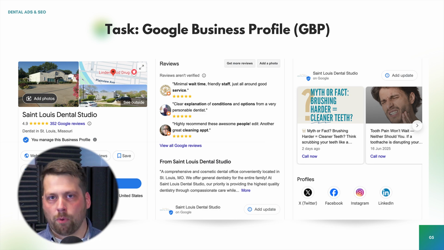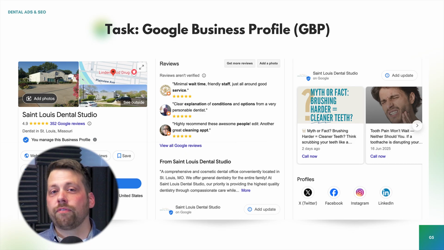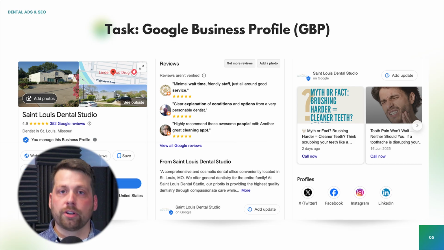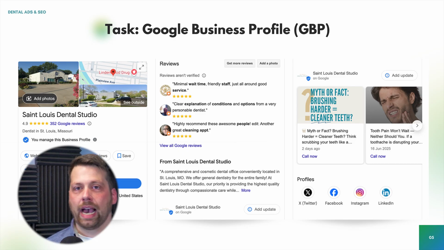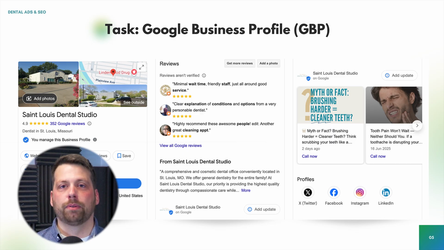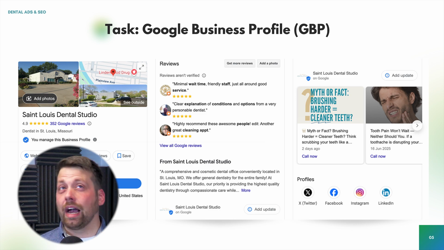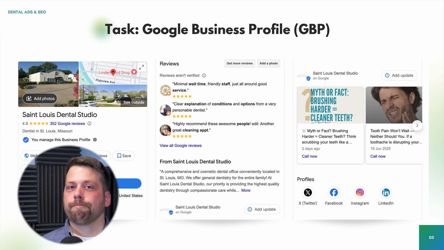One of the reasons this is so important is that your interaction with your Google business profile is one of the most important factors you can do to get yourself ranked in the map pack. When you're doing a Google search result, you're going to see sponsored ads. And the next thing is going to be the map pack, where there's the map and then the 3 businesses right below it. The best way to get ranking high in that map pack is working with your Google business profile. So the more you're making those posts, the higher you're getting. I would say in 2025, your Google business profile is more important than some of the pages on your website.